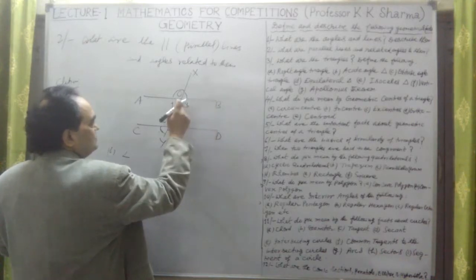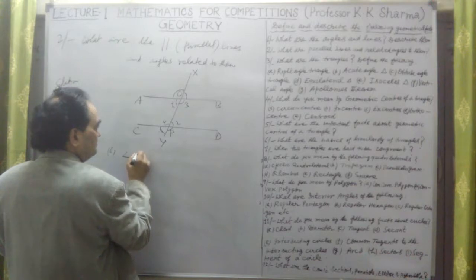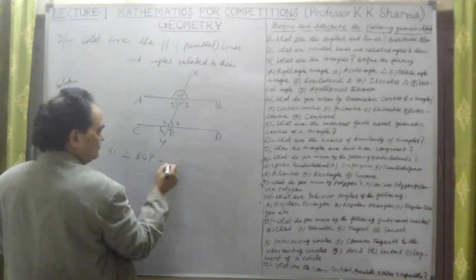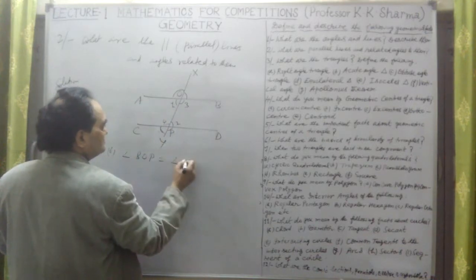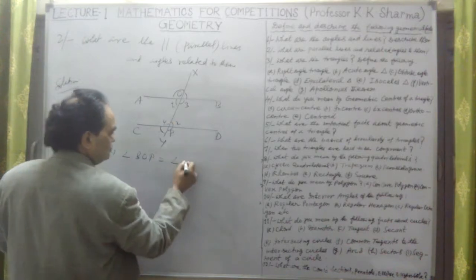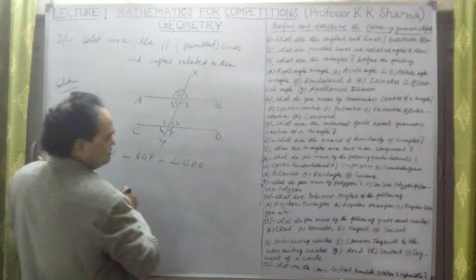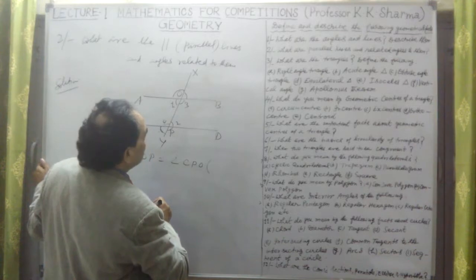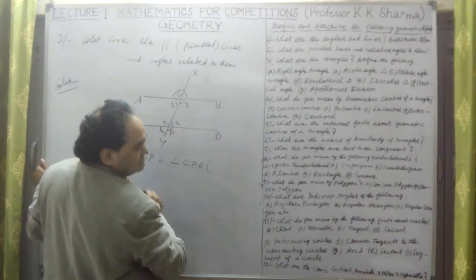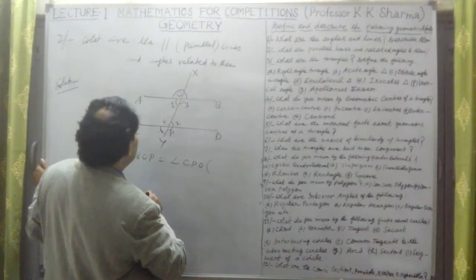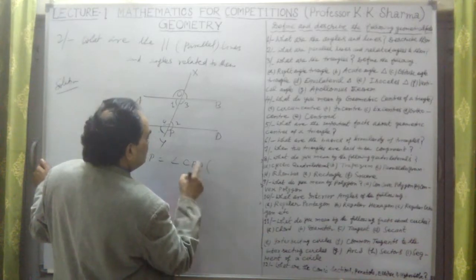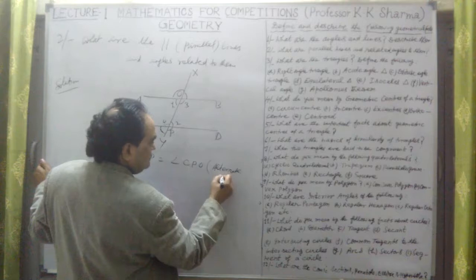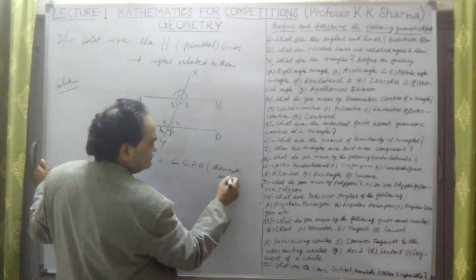This angle BOP is equal to this angle, angle 3 is equal to angle 4, which is equal to angle CPO. They are known as interior angles, vertical angles, or alternate interior angles. They are known as alternate interior angles.